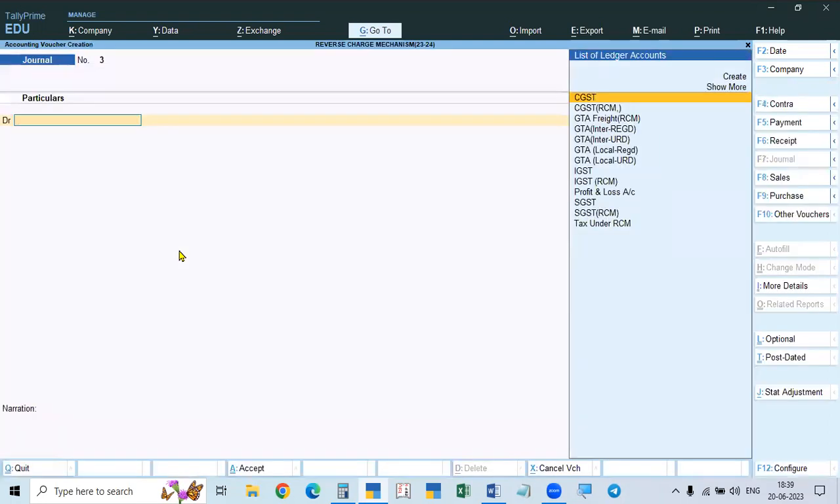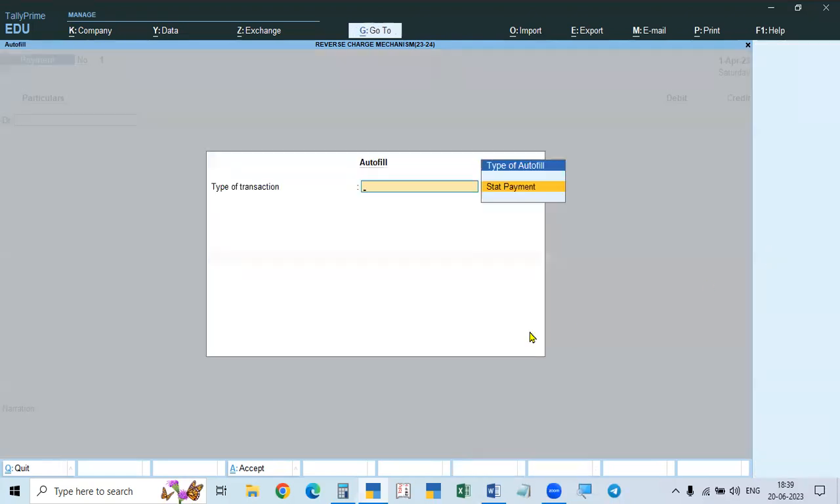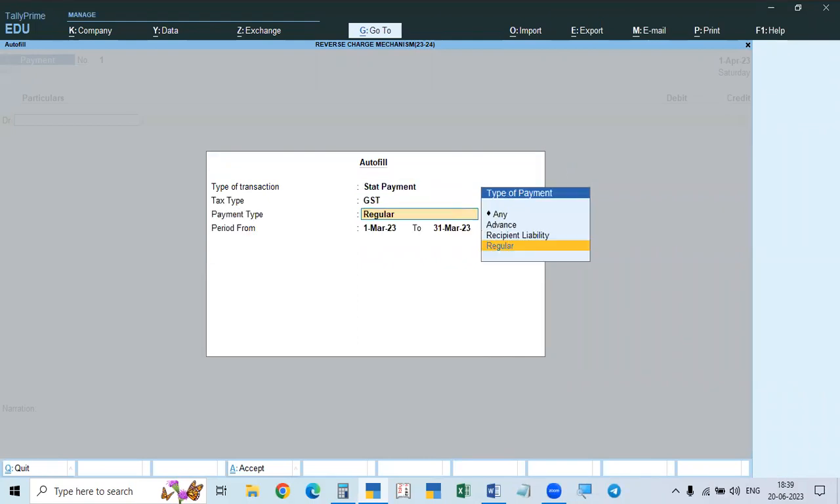So here liability payment means go to F5 payment voucher. In the payment voucher we have to go. Here also we should not debit taxes, that is debit RCM CGST, RCM SGST and credit bank. We should not take. We are paying the statutory liability. So we have to do just like composition. See, control F, take, so autofill, start payment, statutory payment, we are paying GST.